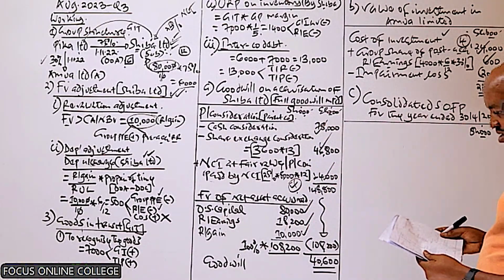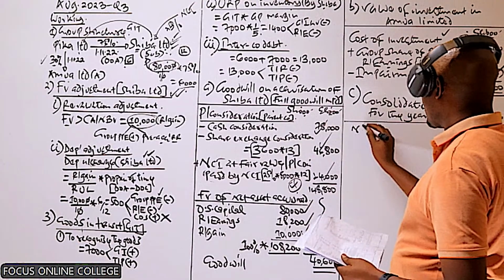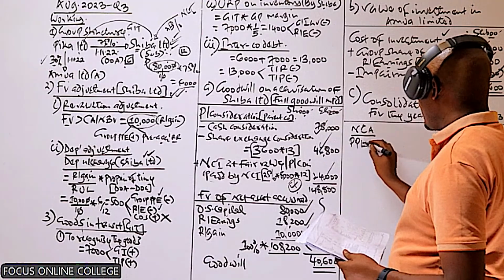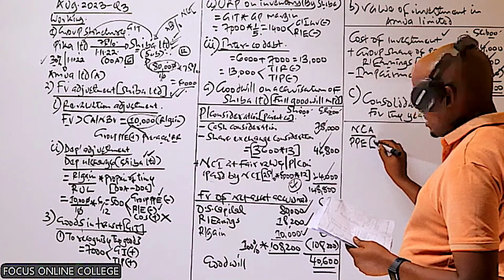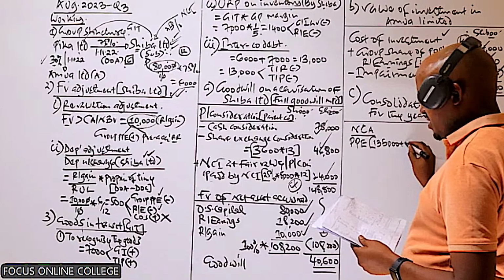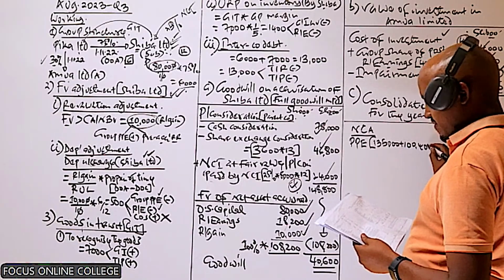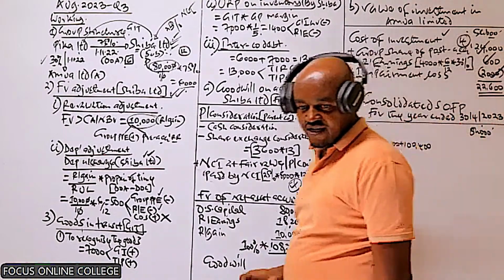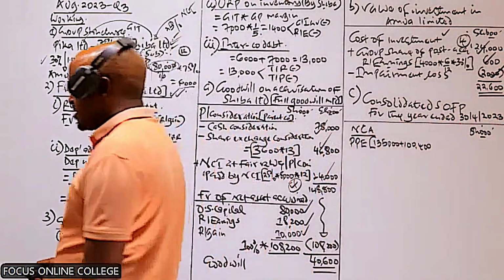So here, we will start with the non-current assets. I will take the PP of the parent, 135, plus the PP of the subsidiary, 100,400. Then we check, do we have any adjustment affecting the PP?